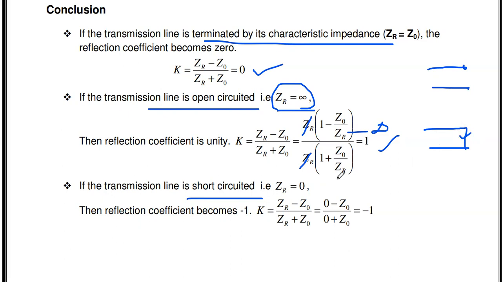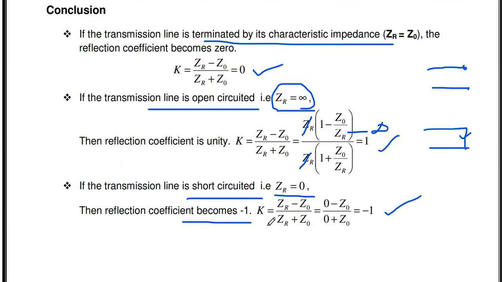Similarly, in the next case, if the transmission line is short circuited, what is the impedance measured at the load end? ZR is 0. Substituting ZR equal to 0 in our reflection coefficient formula, K equals (ZR minus Z0) by (ZR plus Z0), so (0 minus Z0) by (0 plus Z0), and we will get minus 1. So this is also a 2-mark question. Sometimes they may ask what the reflection coefficient is under the open circuited condition and short circuited condition. In the open circuited condition, K equals 1. In the short circuited condition, K equals minus 1.